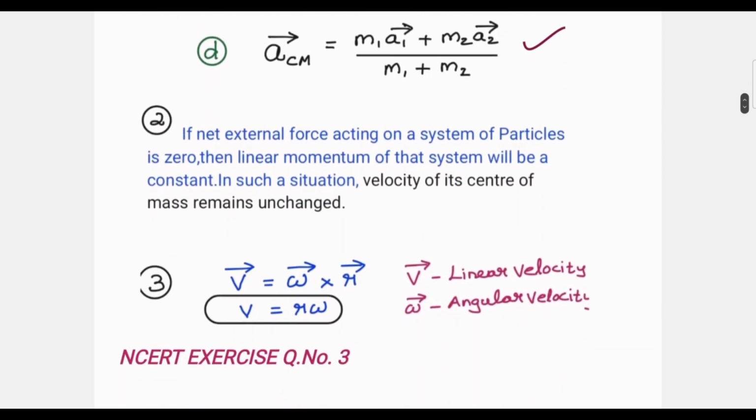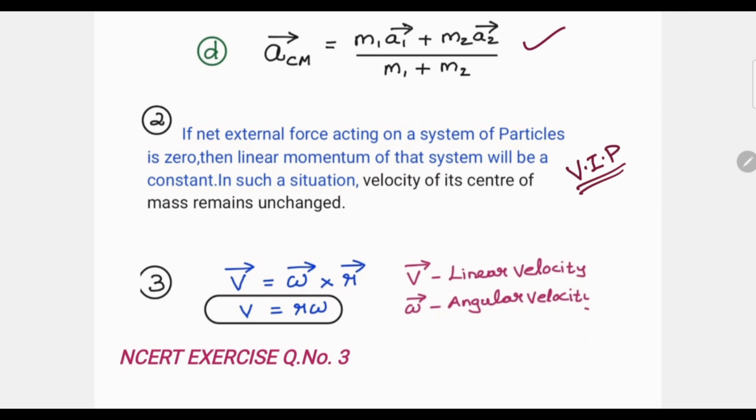Now, the second concept, very important for your NEET examination, is that if the net external force acting on a system of particles is 0, then the velocity of its center of mass will not change. That means if the system already has a velocity of 2 meter per second, then afterwards also the velocity of the center of mass will be equal to 2 meter per second only. So there is no change. It's a very important concept, VIP concept. You have to take care of this point, VIP.